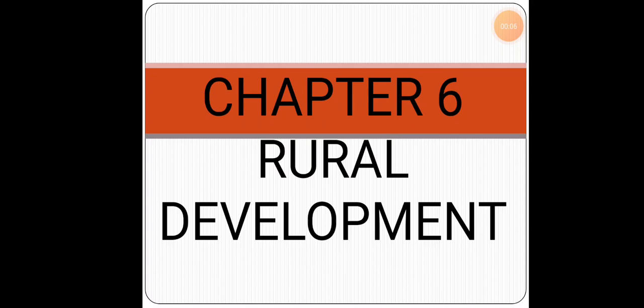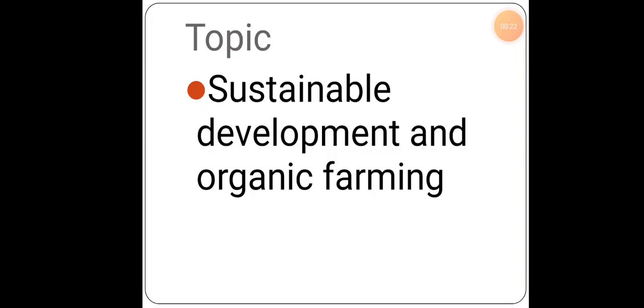Today we'll continue with chapter 6 under Indian economy, rural development. In the earlier session we studied about the diversity of the productive activities. So what kind of productive activities? Maybe horticulture, fisheries, animal husbandry, all these things other than agriculture. So in this session we'll study about sustainable development and organic farming.